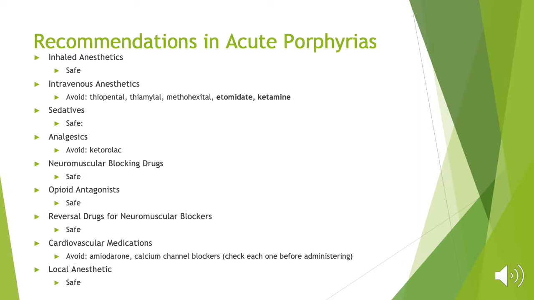For the most part, sedatives are safe. Analgesics, avoid Toradol. Your neuromuscular blockers are safe. Opioid antagonists are safe. Reversals for the neuromuscular blockers are safe. And then for the cardiac meds, you want to avoid amiodarone and calcium channel blockers. And all of your local anesthetics are considered safe as well.